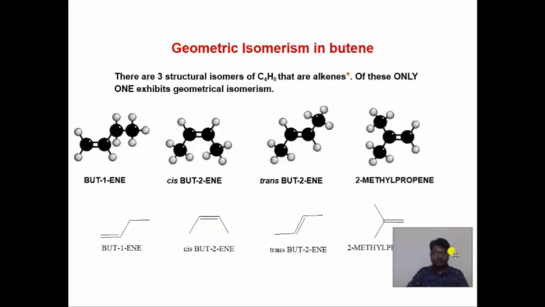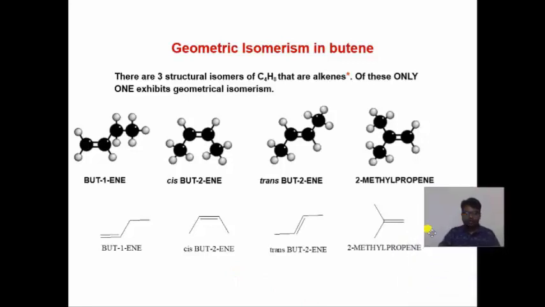In butene, you can see here there are the 4 isomers of butene. One is but-1-ene, another is but-2-ene, there is a but-2-ene having a 2, one is a cis and another is a trans, and it is a 2-methyl propene.